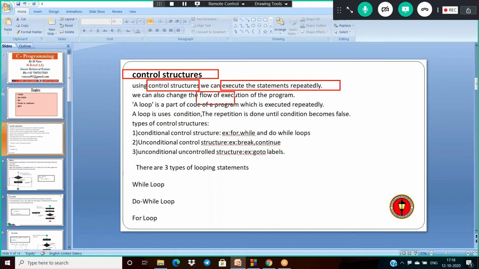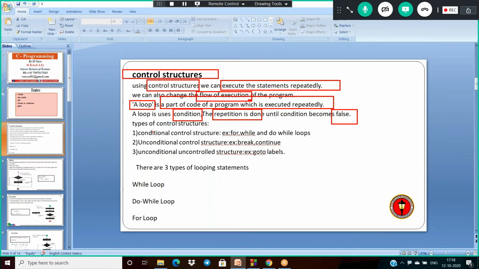Control is nothing but the flow of execution. During execution, control structures form a loop. A loop is a part of the program's code that is executed repeatedly. If you see the loop, it uses a condition and repetition. The repetition is done until the condition becomes false.